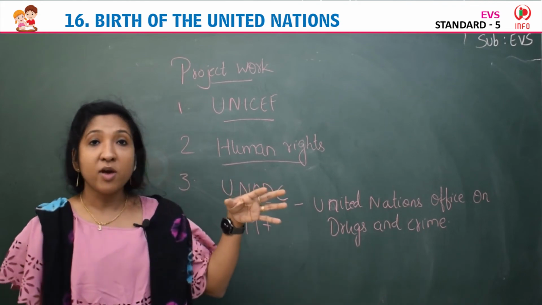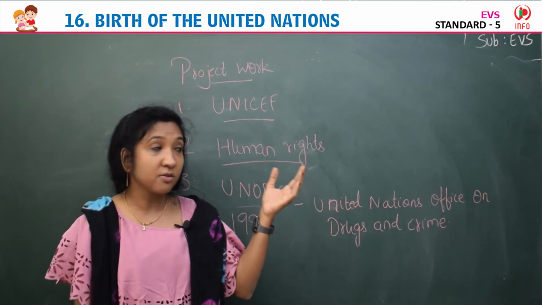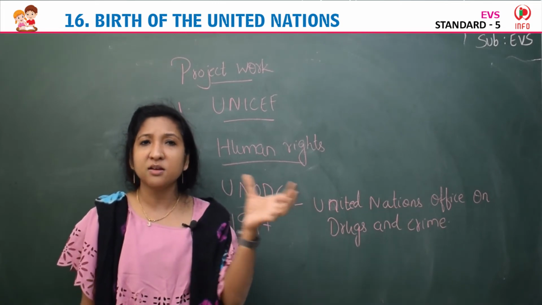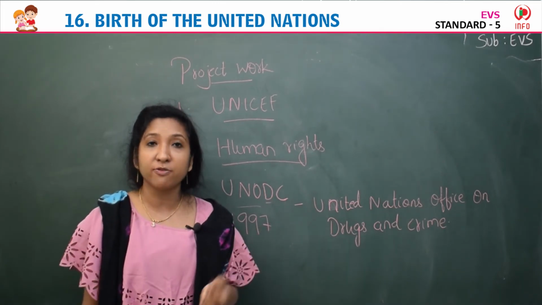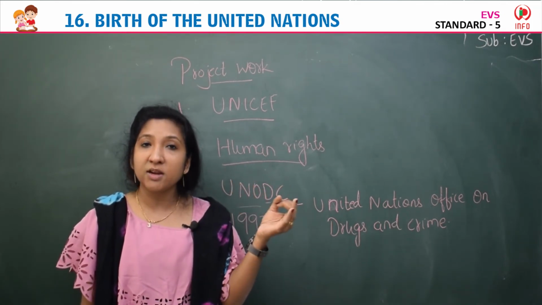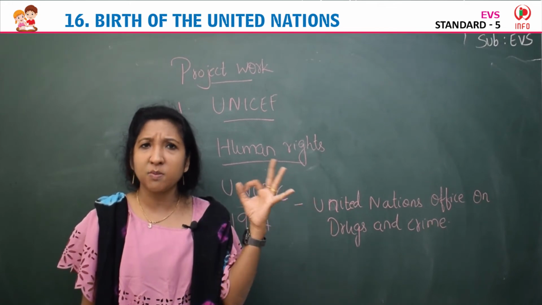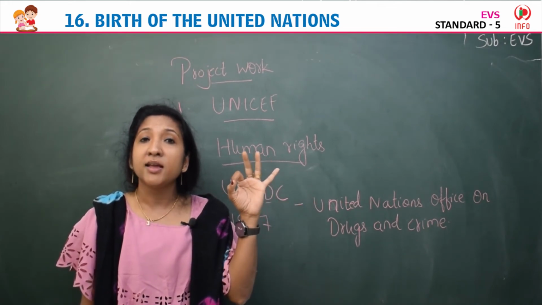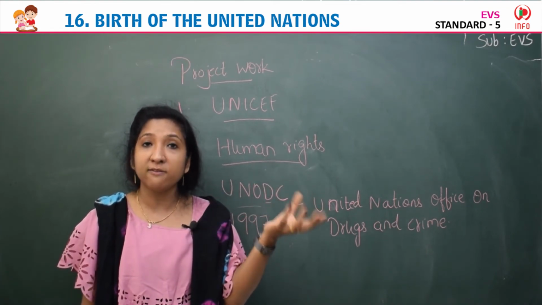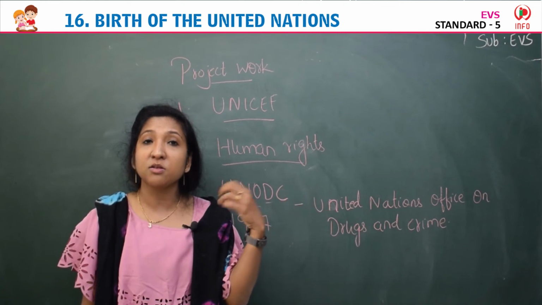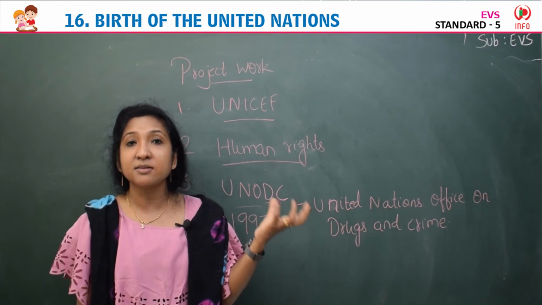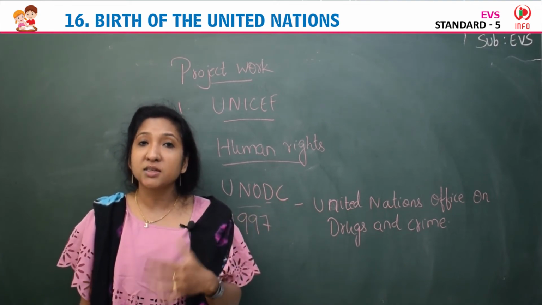Then next you have to write the various human rights declared by the United Nations, which are the different human rights. Yes, right to life, no slavery, no discrimination, no separation on the basis of color, caste and all. Then right to equality before law. So these are the main rights. Right to live, no discrimination, no slavery, right to equality before law. These are the various human rights declared by the United Nations.